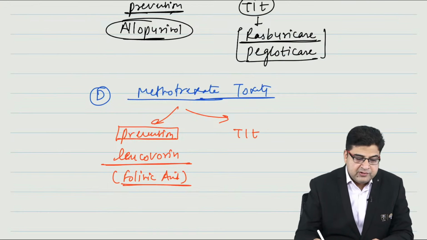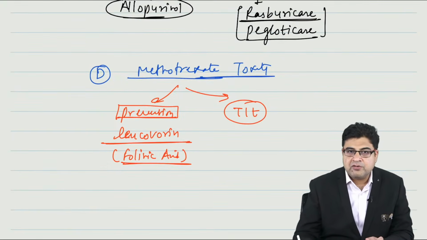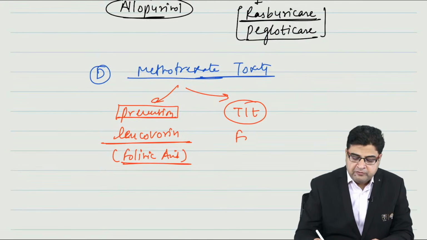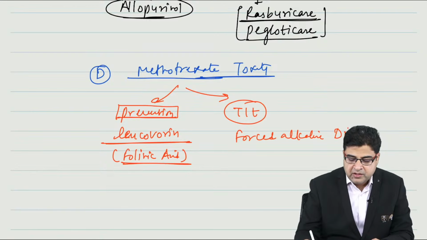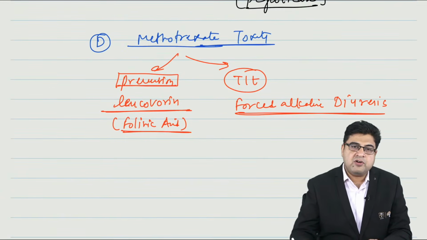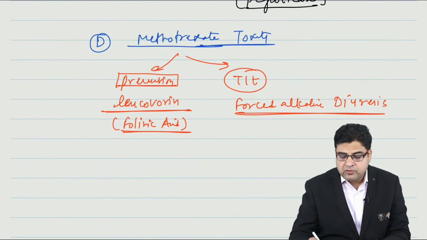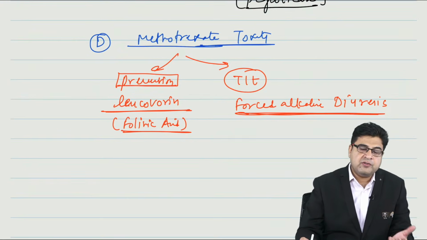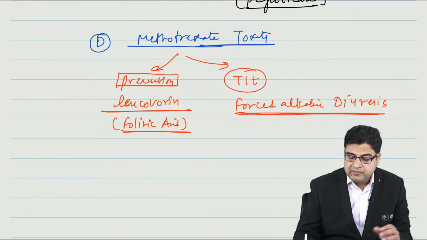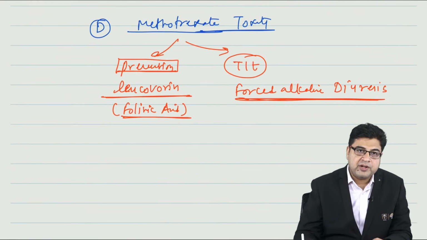But if the question is asked to you, what is the treatment of methotrexate toxicity? The treatment of methotrexate toxicity is forced alkaline diuresis. Forced alkaline diuresis is the treatment of choice for methotrexate toxicity. Prevention is done by leucovorin.